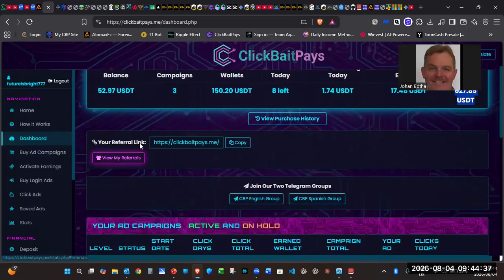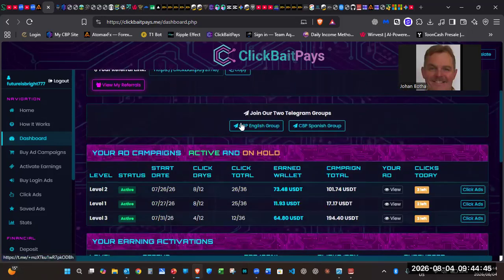Then you will get your referral link and you will be able to view your referrals from here as well. All right, let's go down to the clicks. You can join the Telegram group, the English one and the Spanish one.